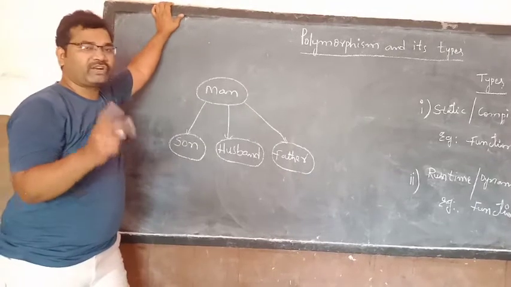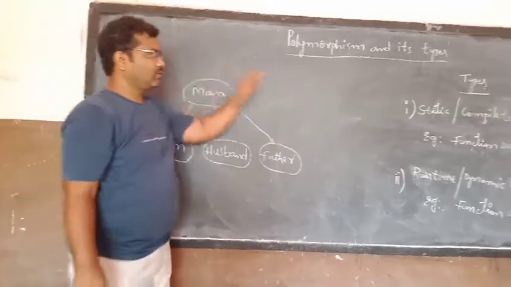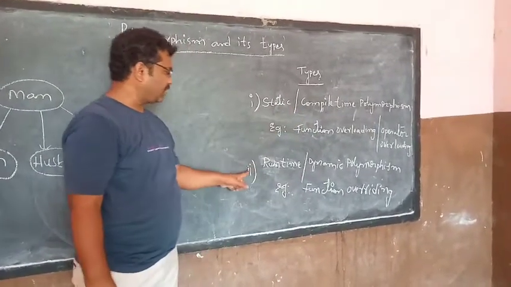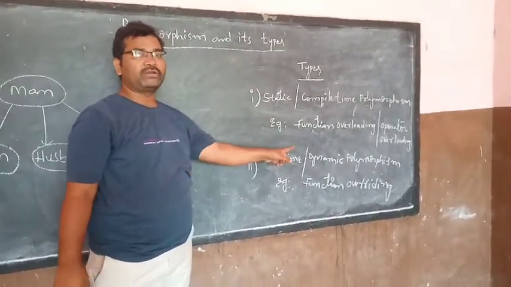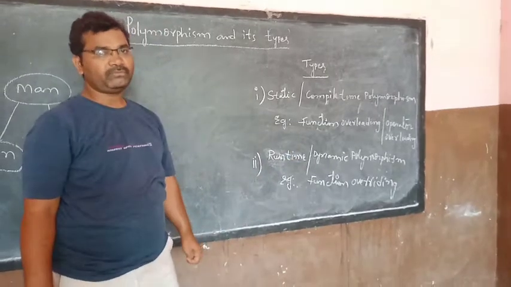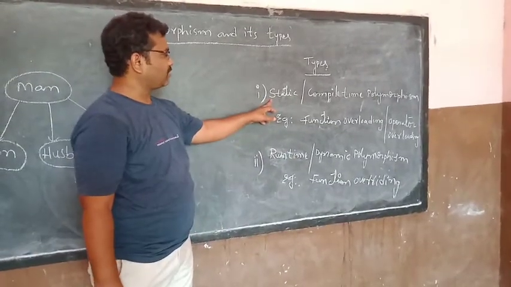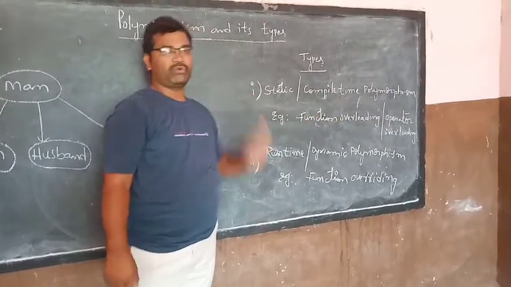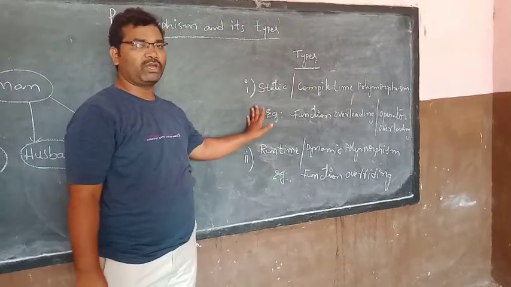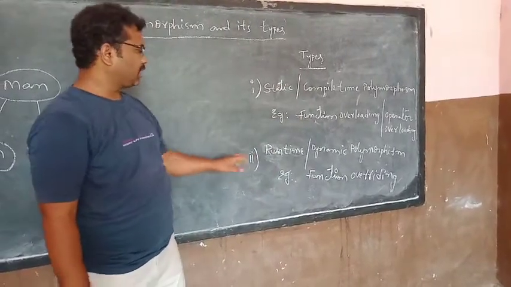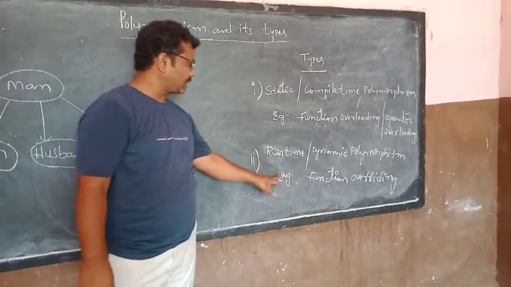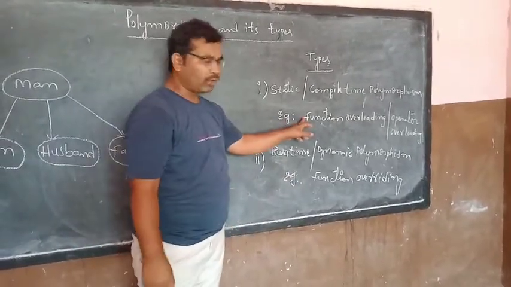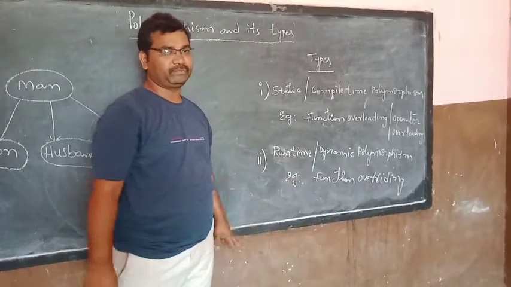There are two different types of polymorphism. One is static or compile-time polymorphism. The second one is runtime or dynamic polymorphism. An example for static polymorphism is function overloading or operator overloading. A runtime polymorphism example is function overriding. This is overloading, this is overriding.